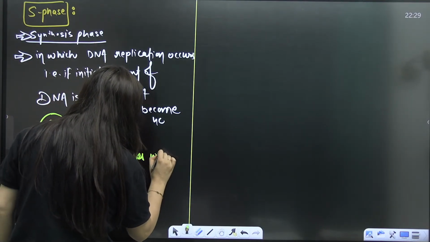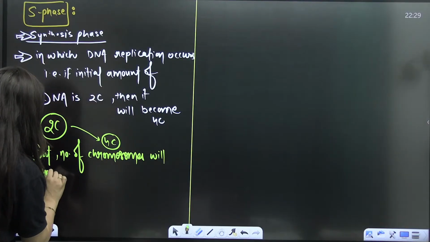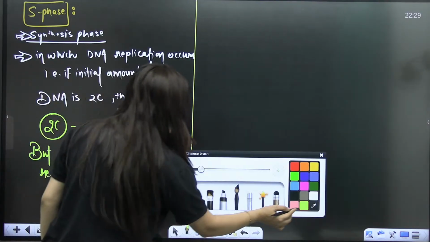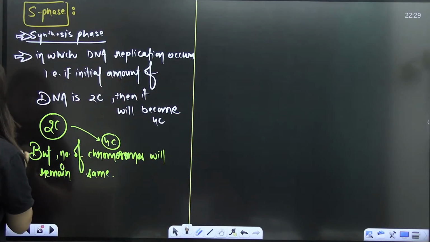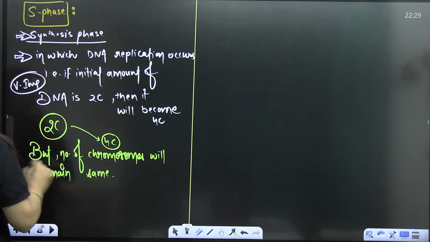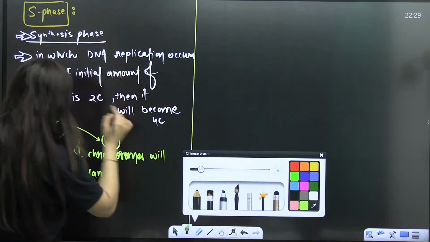So try to understand this part. Chromosome number will not be altered, will not be doubled, it will be the same, but it is just the DNA amount that will get doubled. This is a very important point, right?